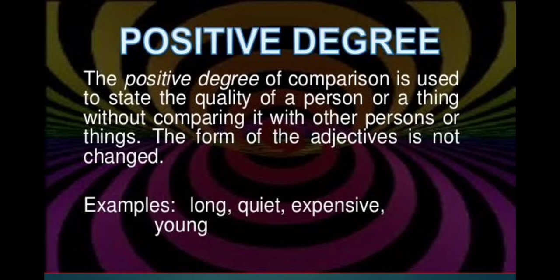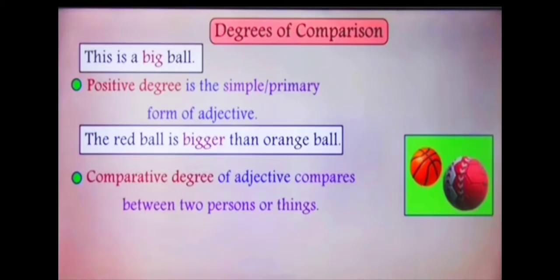So the adjectives which we have been using till now, like big, small, thin, fat, clever, beautiful, interesting, long, quiet, expensive, young, all these are the positive degree of adjectives. But when I say that the red ball is bigger than the orange ball, then bigger is used for comparing two balls. So there is some comparison involved, and bigger is called the comparative degree of adjective.